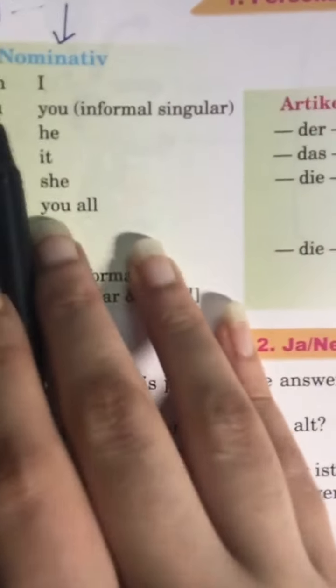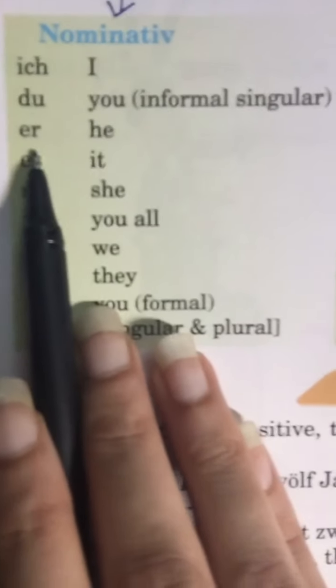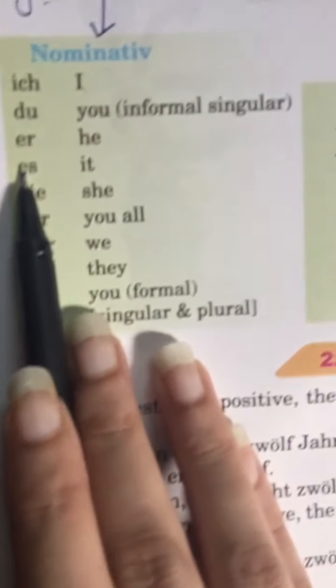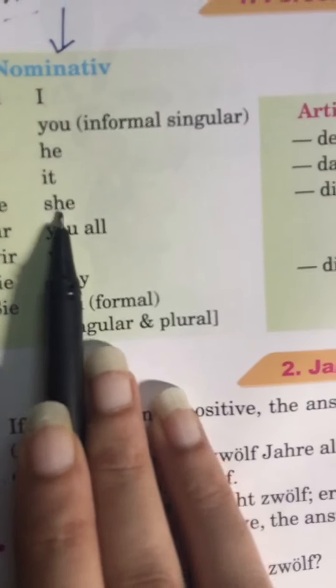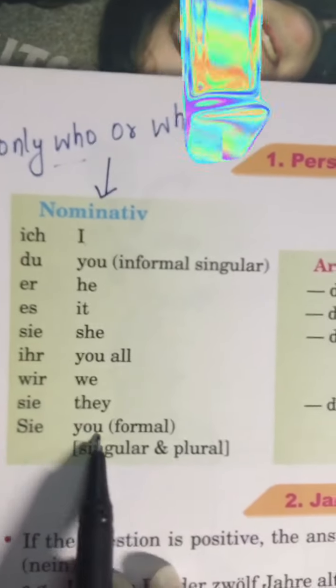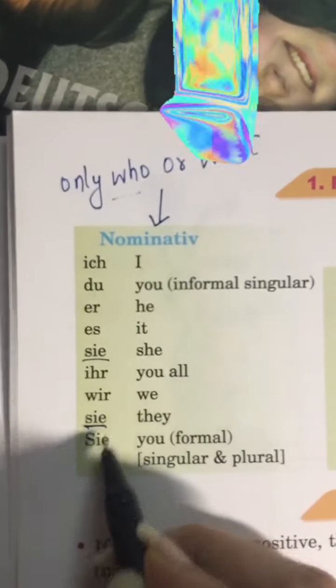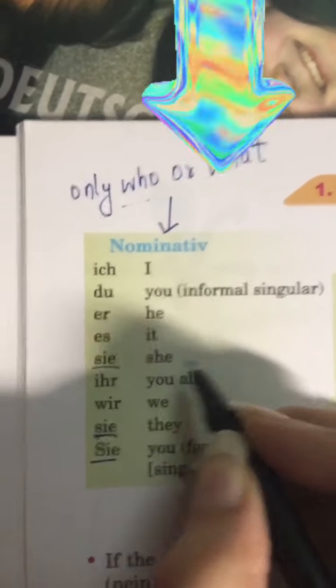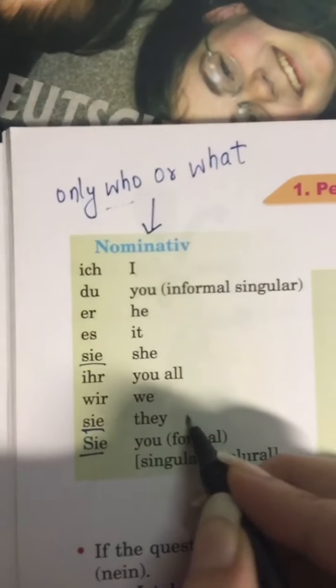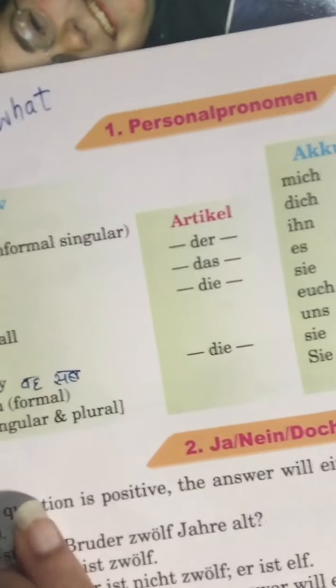Now let me explain. Ich will be I, du will be you, and in Hindi it will be tu. Then er will be he, es will be it, sie will be she, wir will be we, sie will be they, and Sie will be you, singular and plural. So I'm just writing the difference between the three sie. Sie, this is she, is used for a girl. Sie, they, means वह सब, and Sie means plural, matlab aap.